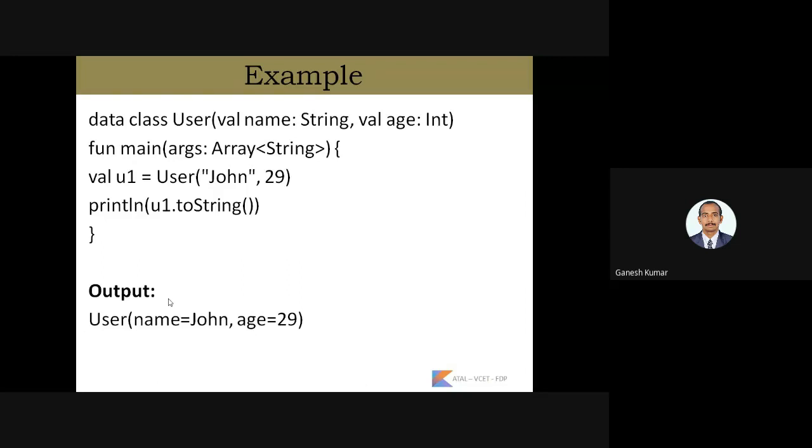So here is the data class User with two parameters, name and age, of type String and Int. Here we are creating an object for the class User, val u1 = User("John", 29). u1.toString means that u1 is the object created for the class User, and that particular u1 consists of both the values, name and age. So we can easily split the data which we have declared in the declaration section.